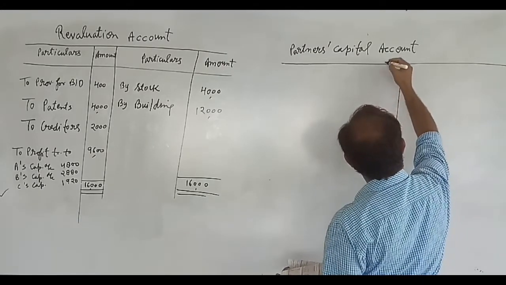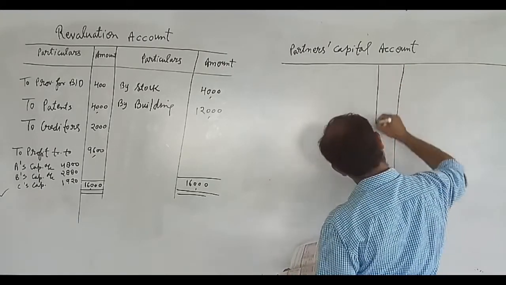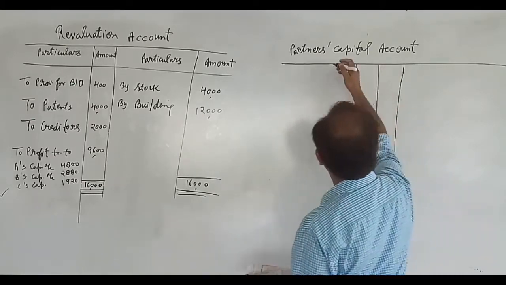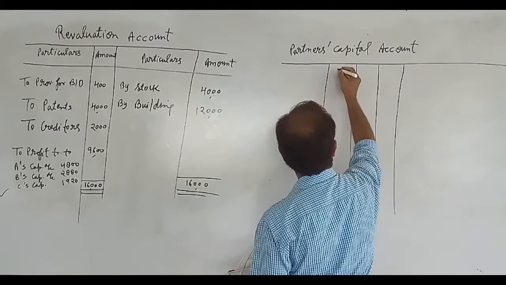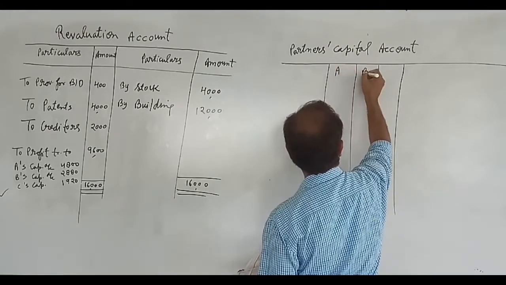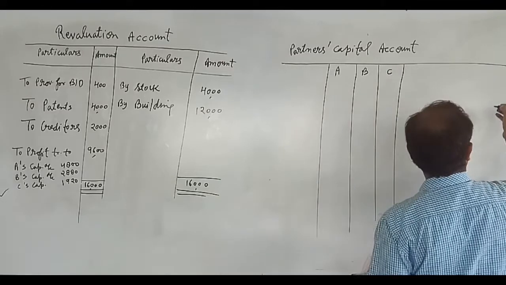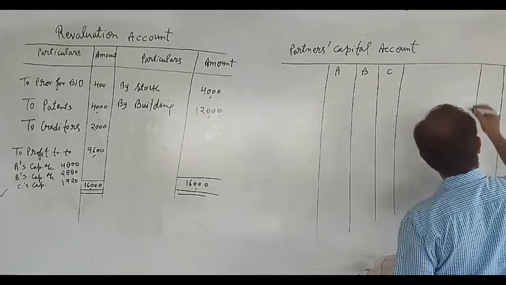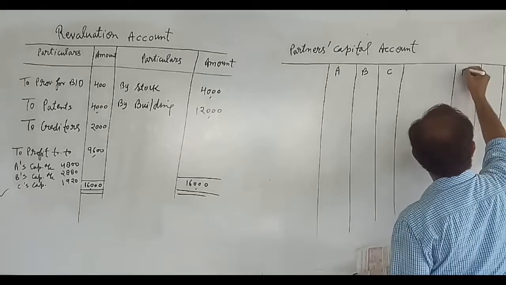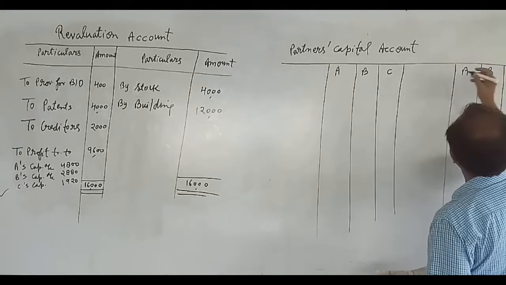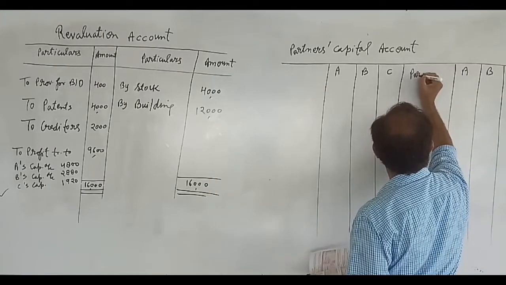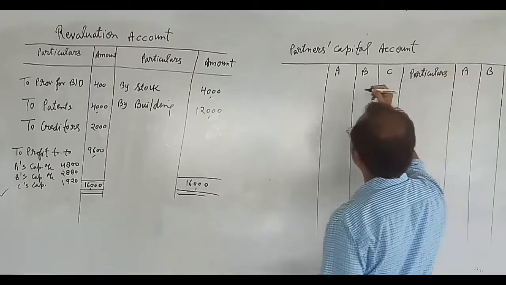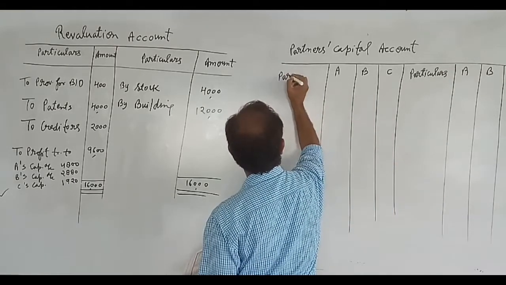Because there are 3 partners, we will make 3 columns for the amount, and we will write the name of the partners A, B, C. In the same way, we will write here A, B, C. This is for particulars.